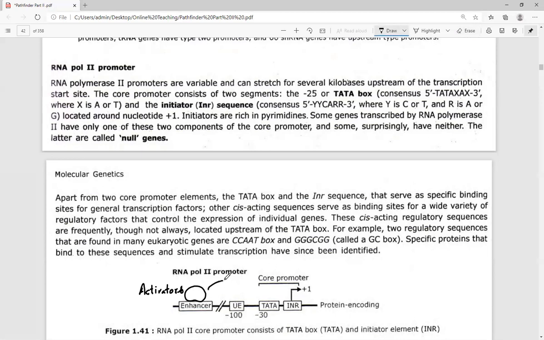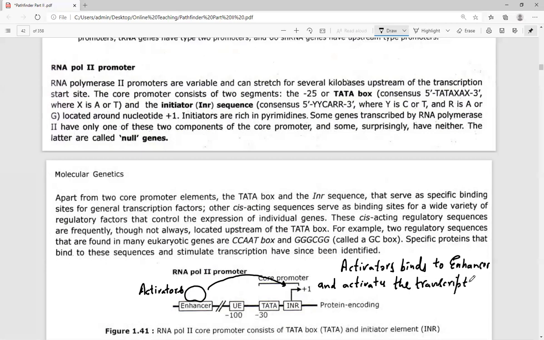Activators bind to enhancers and activate the transcription of all downstream genes.